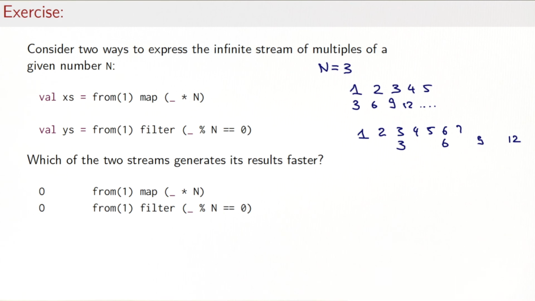So by that argument, the map operation is more efficient because it doesn't generate unnecessary stream elements that are filtered out afterwards. So my vote goes to answer 1.